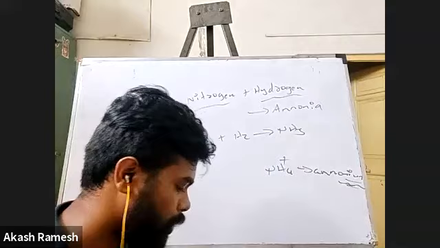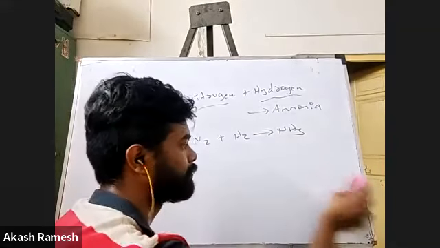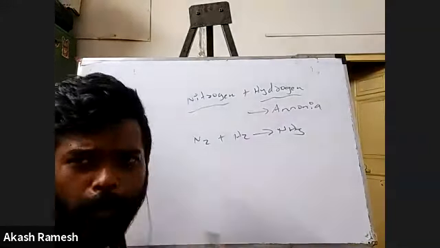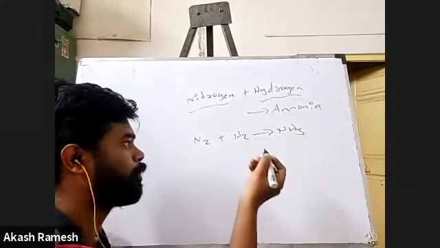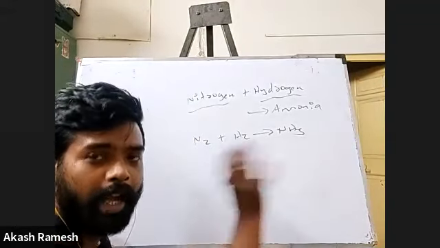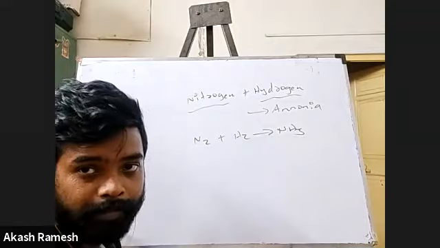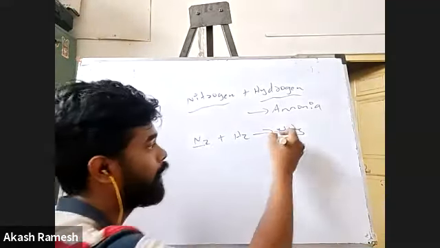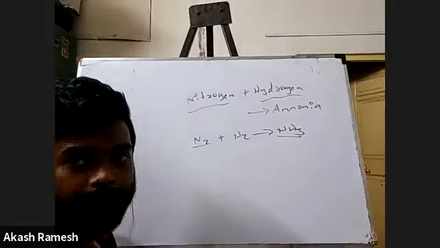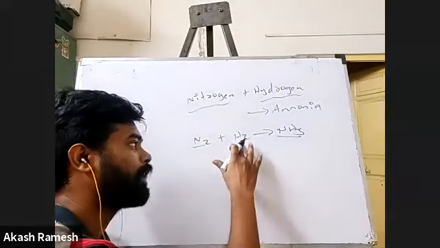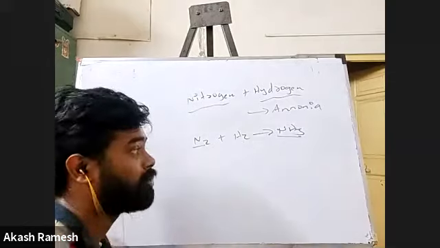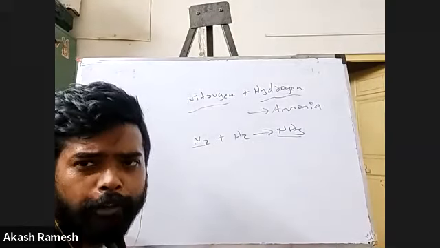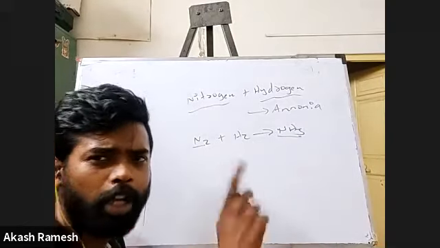Okay, fine. So we'll try to balance this maybe. If I try to balance it, go by the normal conventions. You check for both the elements. There are two elements, nitrogen and hydrogen, nothing else. So you have two nitrogens in the reactant side, only one nitrogen in the product side. Again, two hydrogens in the reactant side, three hydrogens in the product side. So there are a lot of mismatches, so we'll try to solve one by one.